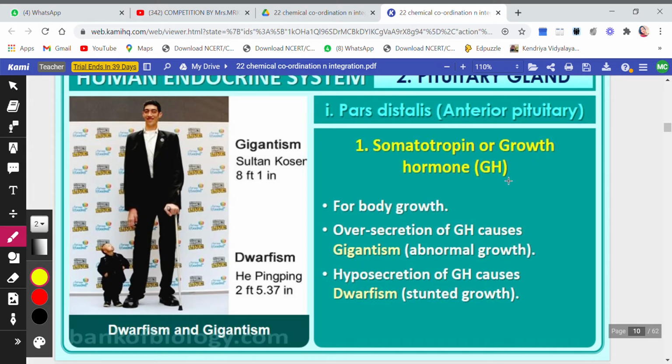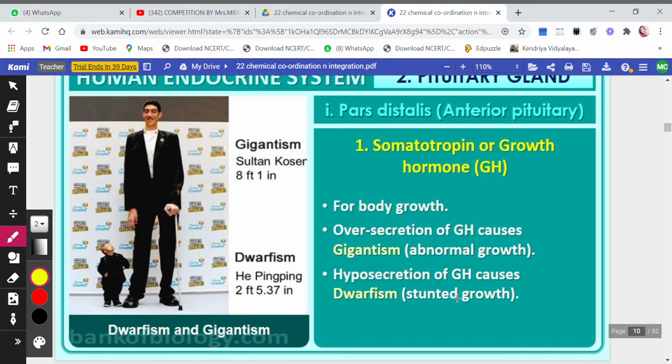Somatotropin or growth hormone, that is GH, is for body growth. Over secretion, if the secretion of growth hormone is very high, will cause gigantism, that is abnormal growth. As you see here, it is Sultan Kosen, who has a height of 8 feet 1 inch, that is gigantism.